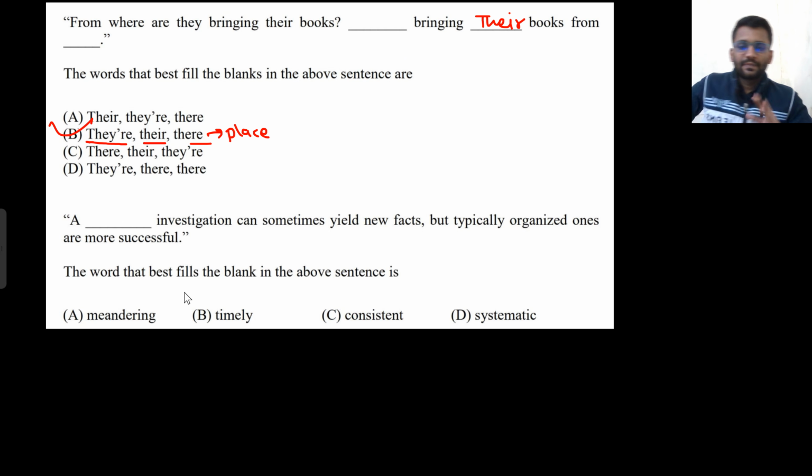Now this one. Now let's see. I don't know the meaning of meandering. I really did not know the meaning of meandering before solving this problem. So how would I have solved it during the exam? I got the answer correct, so how did I do that?